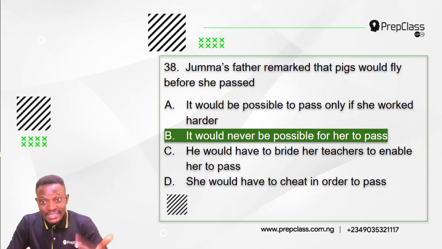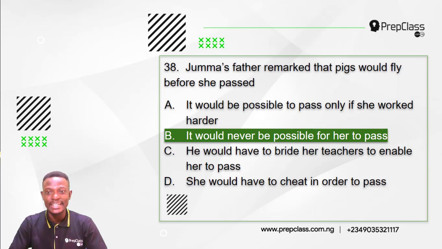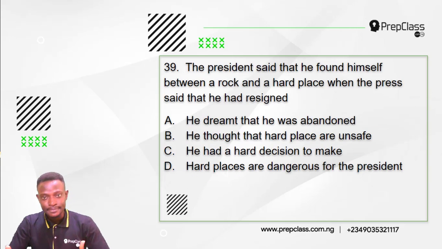Juma's father remarked that pigs would fly before she passed. It would never be possible for her to pass. It's like a father saying that before Juma can actually pass, pigs would fly. And that is an impossibility. Pigs can never fly. Alright. Moving on, question 39. Remember, we have to select the option that explains best the information conveyed in this sentence.